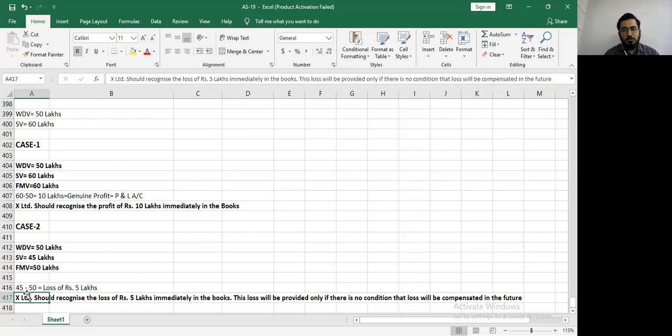Are you getting it? So the chance of fraud has also been removed here. They are saying this loss will be recognized only if there is no condition that the loss will be compensated in the future. Just in case the loss is compensated in the future, then this loss will have to be reversed to the credit side of the profit and loss account. Are you understanding? I hope this is clear to you.